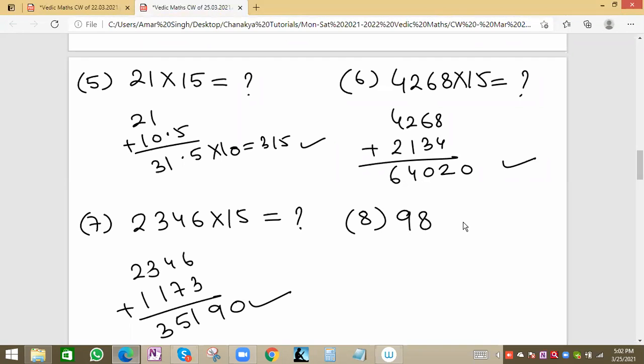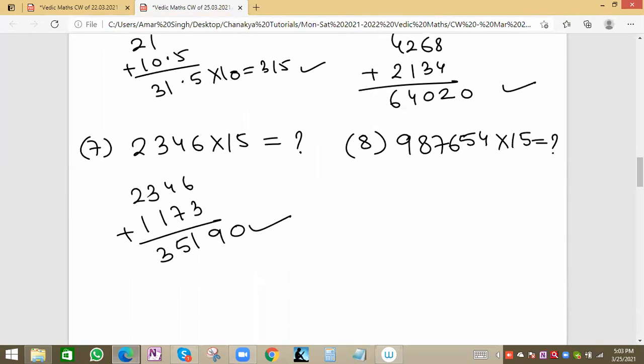Suppose we have bigger values, 987654 into 15. Please try this one. 3 4 questions are remaining. We'll see those also, then we'll move to the next trick. 987654 into 15. These are basically even values, even the last term is even. For odd values also we can apply the same method.